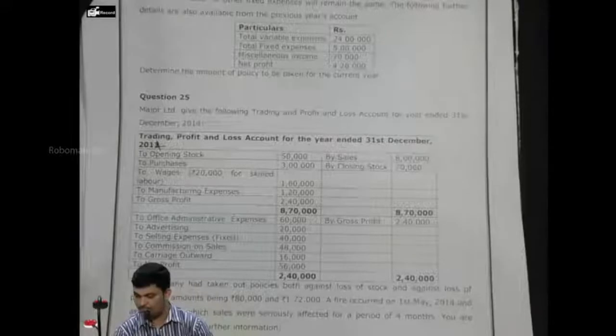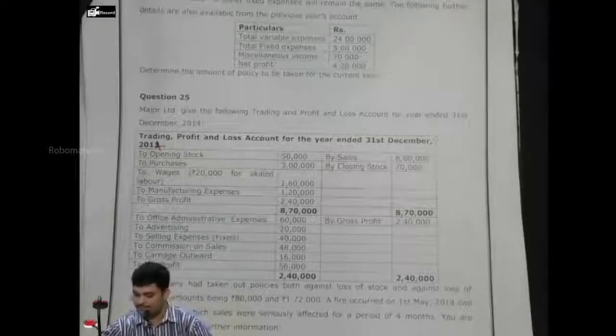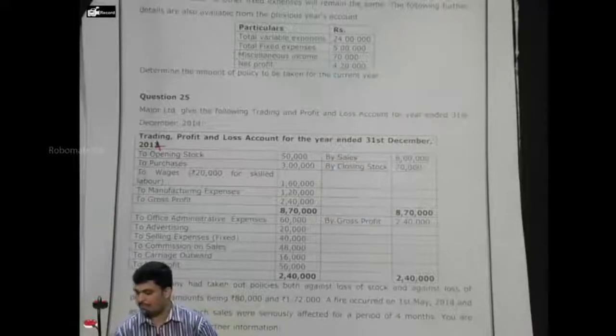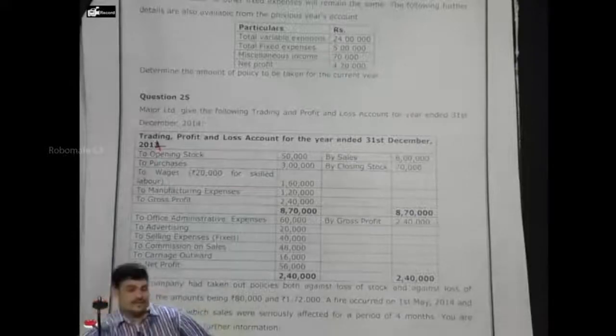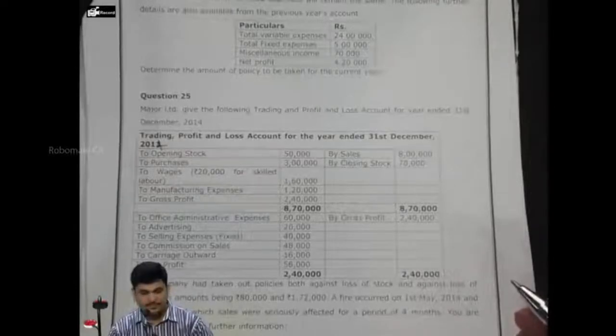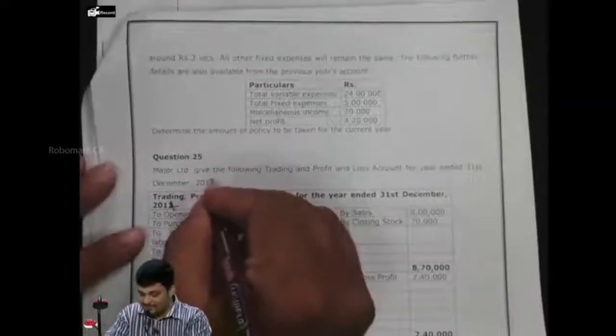Purchases, wages and other manufacturing expenses for the first 4 months of 2014 were 1,50,000 and 36,000 respectively. Sales for the same period were 2,40,000. Other sales figures were as follows. From 1st January 2013 to 30th April 2013, 3 lakhs. From 1st May 2013 to 31st August 2013, 3,60,000. From 1st May 2014 to 31st August 2014, 60,000. No, wait, actually it is 2013 only. I'm sorry.